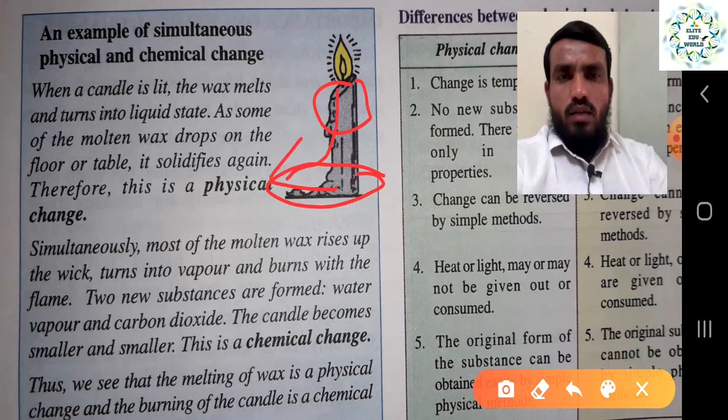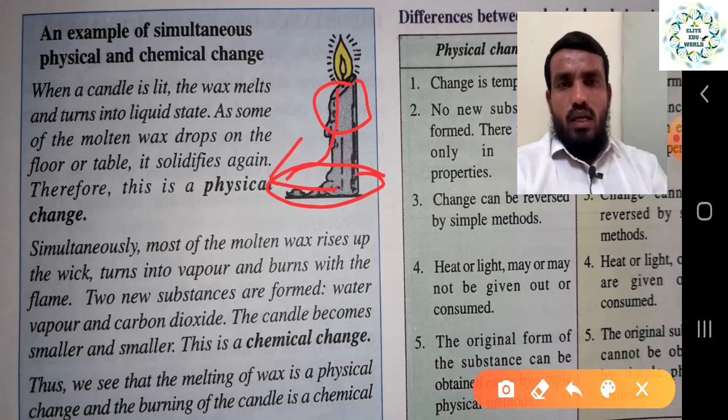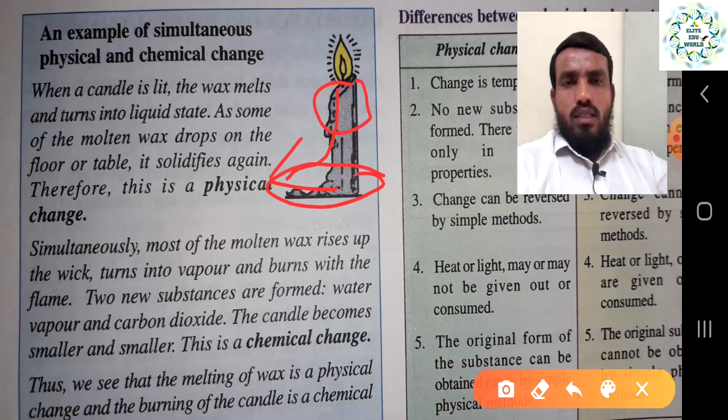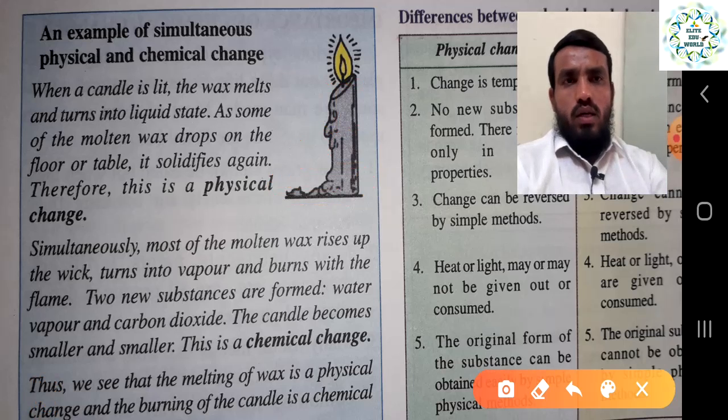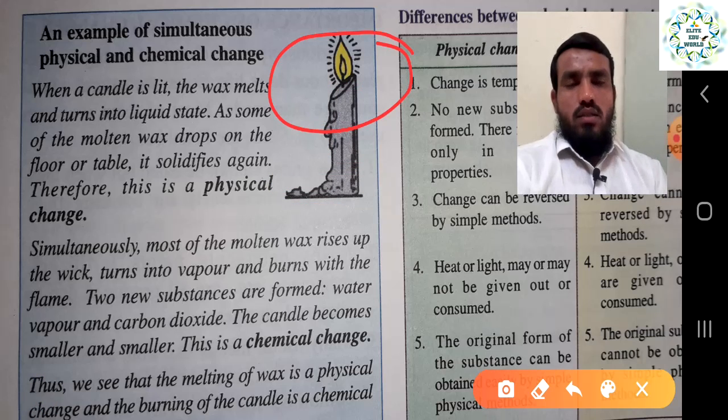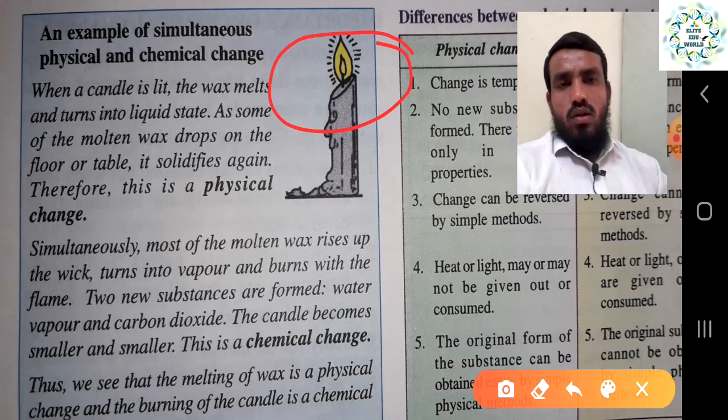And which part comes under chemical change? Simultaneously, most of the molten wax rises up the wick and turns into vapor and burns with the flame, right? Whatever flame you are looking at here, some wax is burning, and after burning it gives you a flame of heat and light.